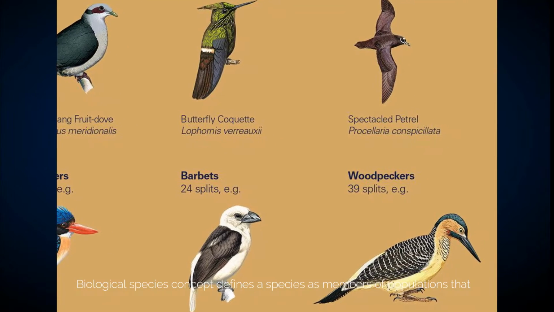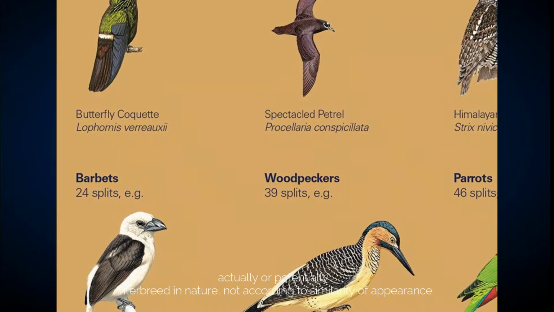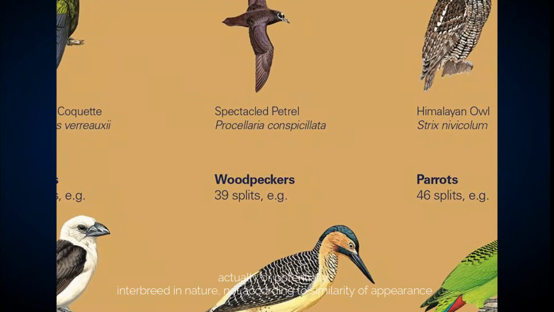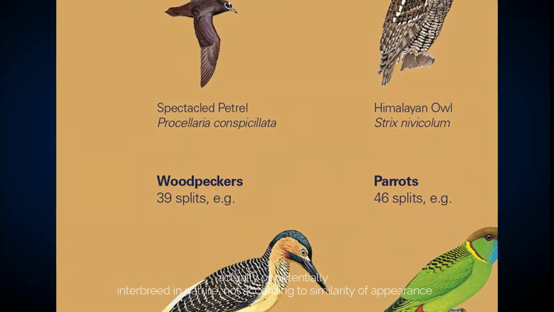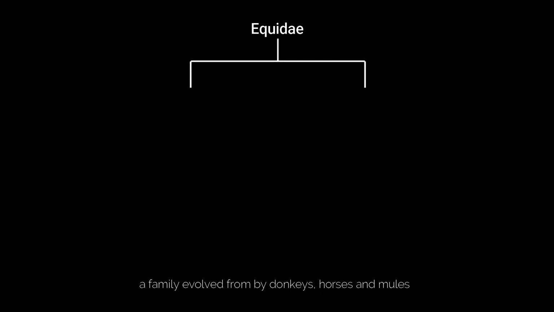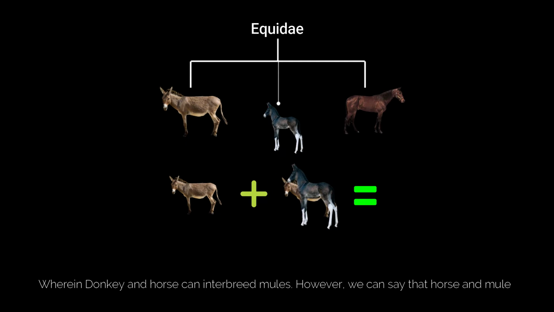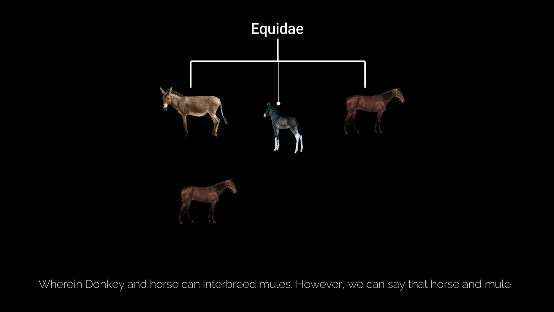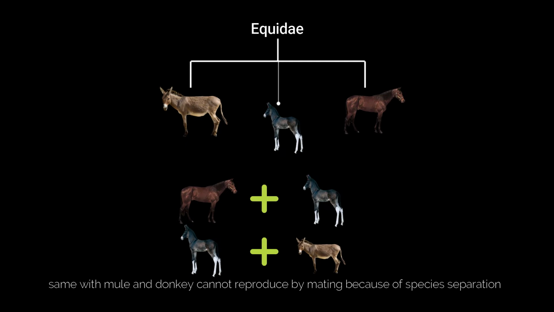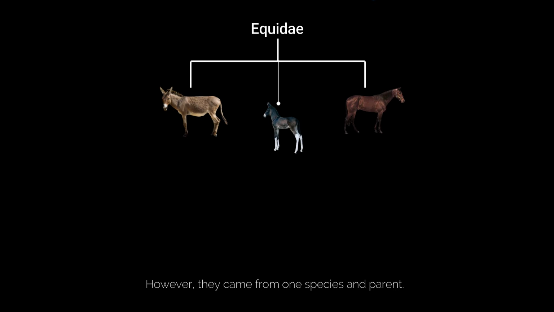Biological species concept defines a species as members of populations that actually or potentially interbreed in nature, not according to similarity of appearance. For example, in a tree, there is a family of Equidae, which is a family evolved from donkeys, horses, and mules, wherein donkey and horse can interbreed mules. However, we can say that horse and mule, same with mule and donkey, cannot reproduce by mating because of species separation. However, they came from one species and parent.